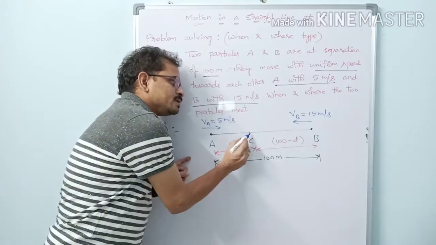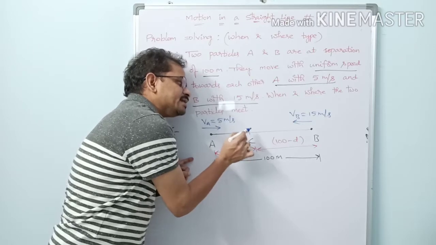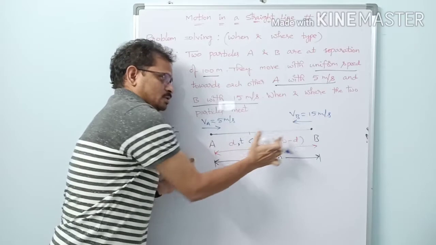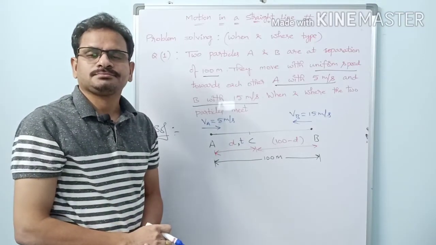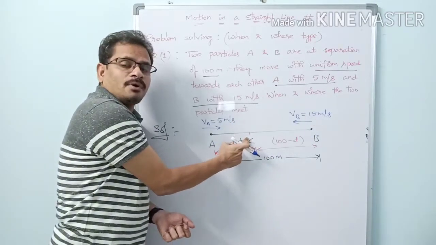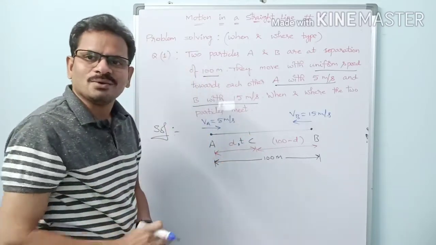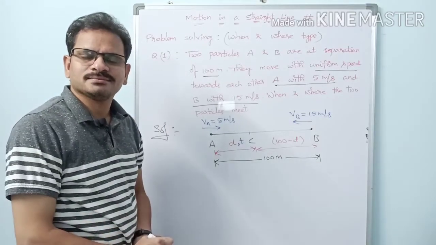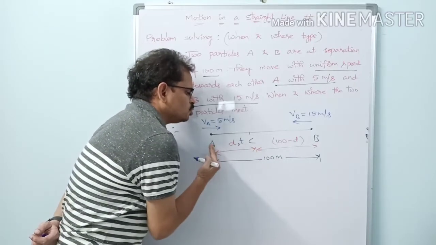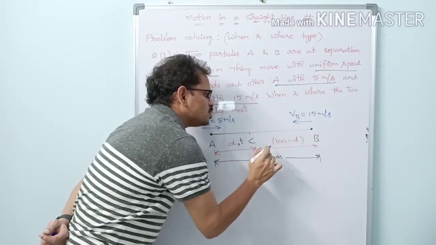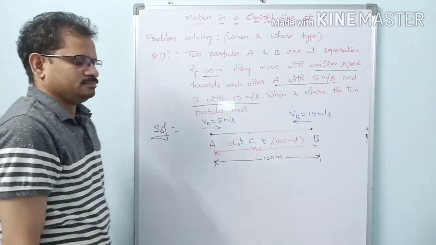Because after A reaches point C at 10:05 AM, B also must reach point C at 10:05 AM only. Because if B reaches point C at 10:06 AM, A will be crossing C. Got it? A will be crossing C. So it is very clear that if A takes T seconds to move from A to C, B also has to take the same time T seconds to move from B to C.